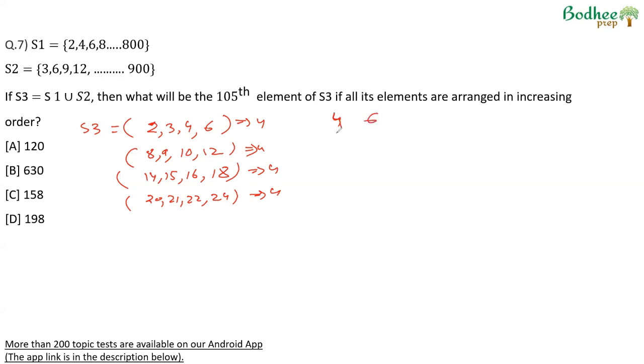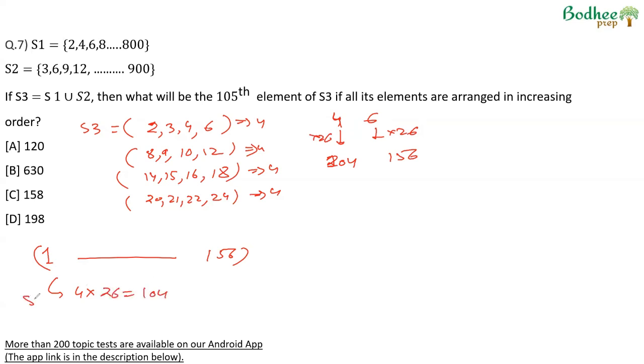Now we need 105 terms. The multiple of 4 less than 105 is 104, which is 4 into 26. So if we multiply 6 into 26, you'll get 156. So if we write numbers from 1 to 156, these are 26 groups of 6 numbers. Out of these, 4 numbers from every group will be chosen, and we will have 104 numbers of S3.